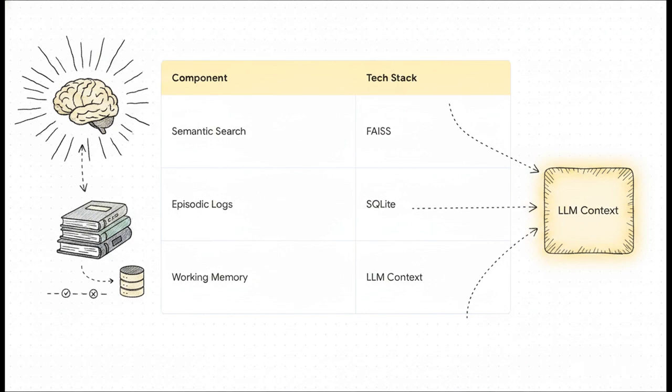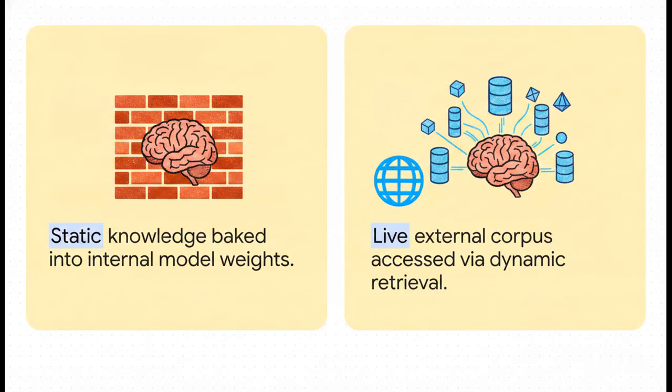And for working memory, we just use the LLM's active context window. This specific combo lets the agent seamlessly pull historical context from SQLite and conceptual knowledge from FAISS right into its active working memory. Now, I know what you might be thinking. Why go through all the hassle of building an external database? Why not just rely on the LLM itself? Well, it all comes down to parametric versus non-parametric memory.